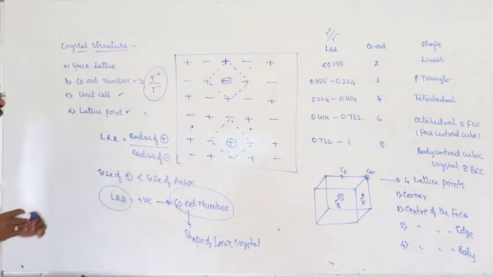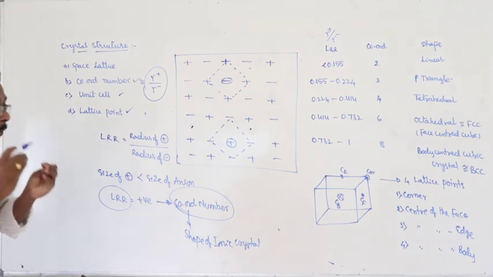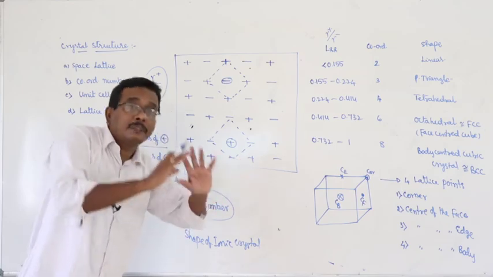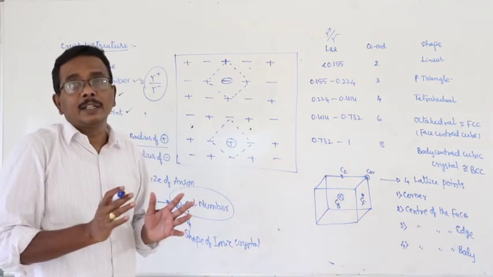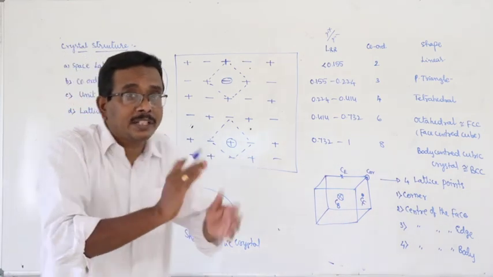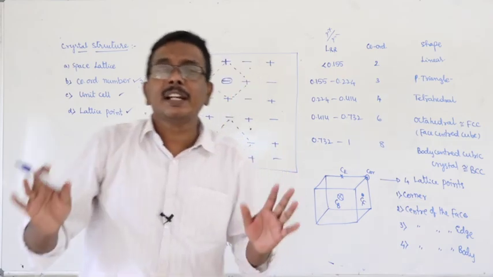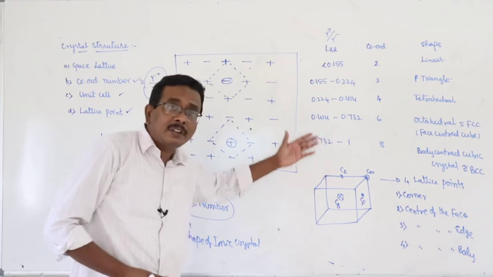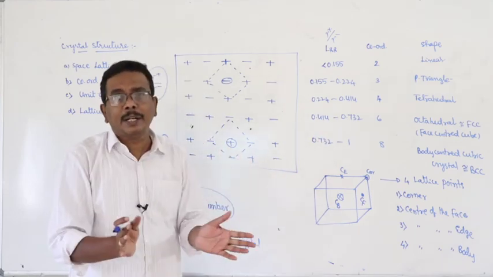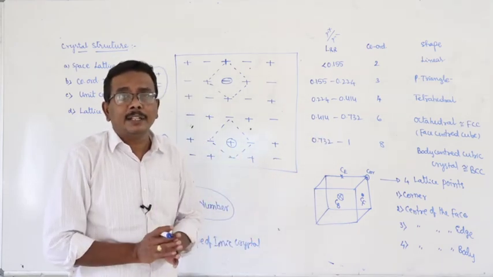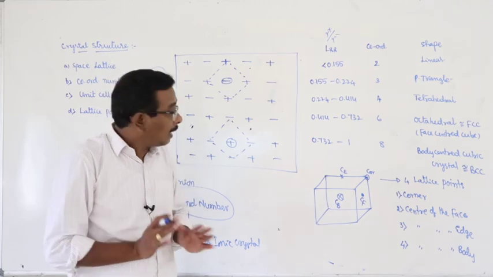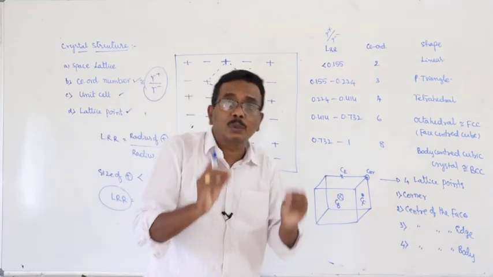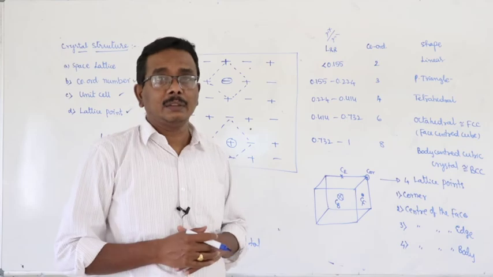The ions which are present at the 4 different lattice points contribute something to the unit cell. Whether it is corner, center of face, center of edge, or center of the body, the ion contributes something to the construction of the unit cell.